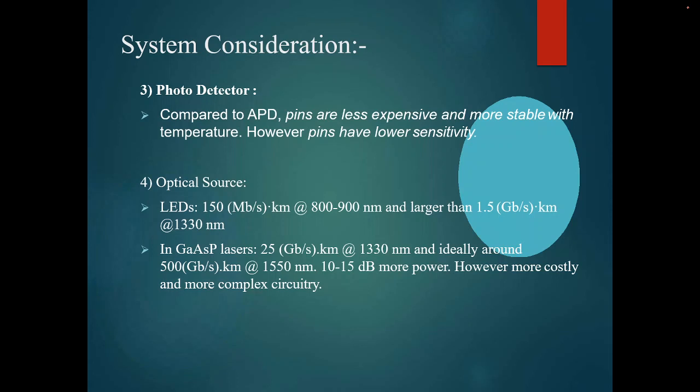When it comes to the light sources, we can use either LEDs or lasers. If we use LEDs, the rate is around 150 Mbps at a wavelength of 800 to 900 nanometers. When it comes to the laser, it has a transmission capability of 25 gigabits per second, and it can have a wavelength of 1330 nanometers. However, lasers are costly and the circuit is very complex.